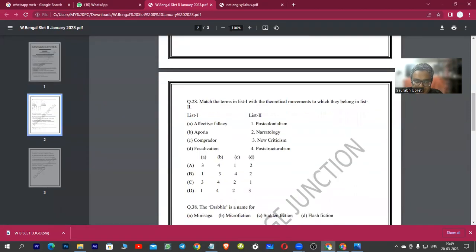Again, a very interesting question and a very important question. I think it's a question which must be attempted by all of us, and we must be able to attempt it very easily. The answer is A. That means affective fallacy, of course, is a term from new criticism. In new criticism, aporia is, of course, a famous term.